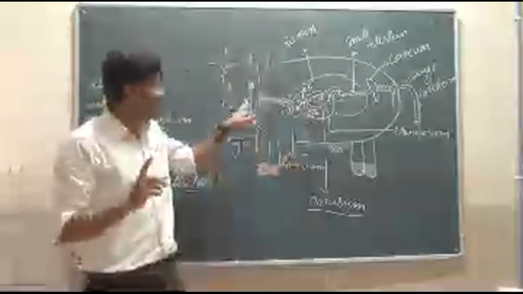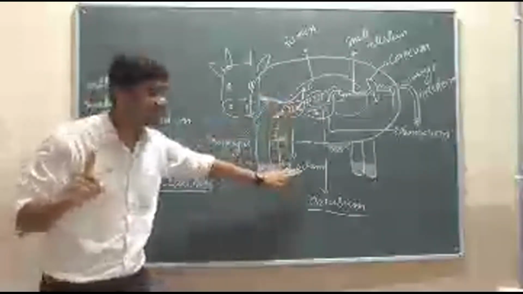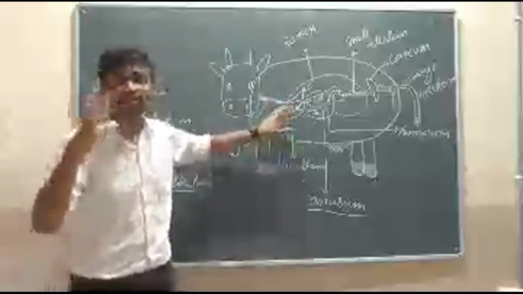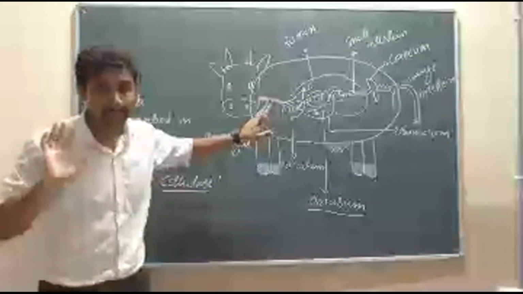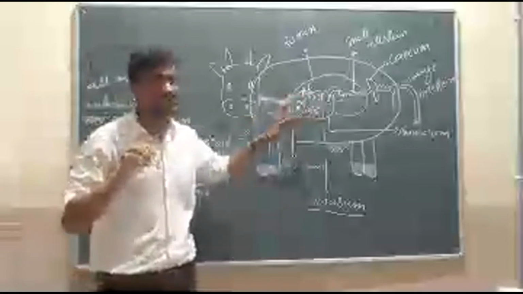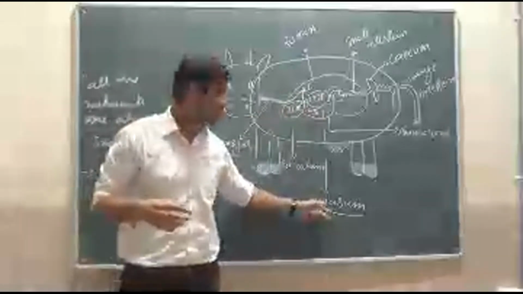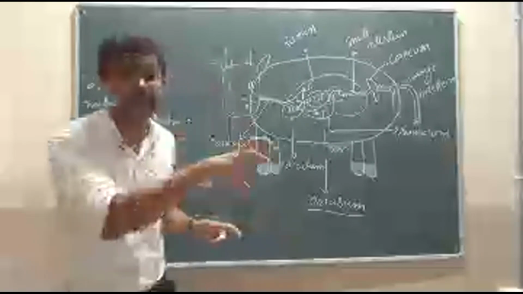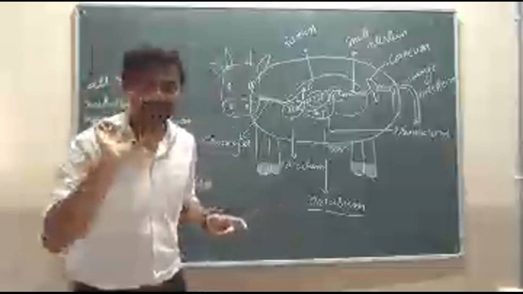Okay, then again that food enters into the second chamber. What will happen in the second chamber, that is the reticulum? The total food is digested with the help of bacteria. Yes. Then that enters into the third chamber. What is the third chamber? Omasum. What will happen in the omasum? Simple, sir, food and water is absorbed. That is about the third chamber.